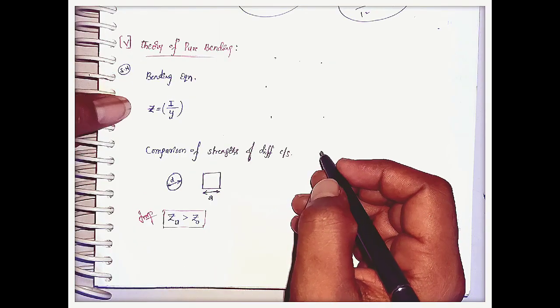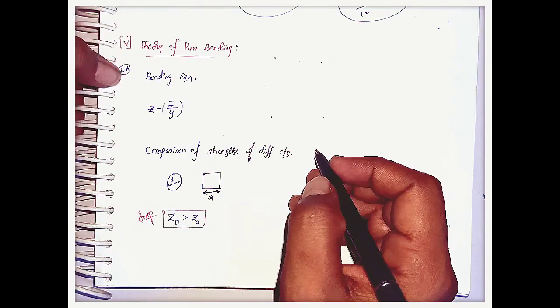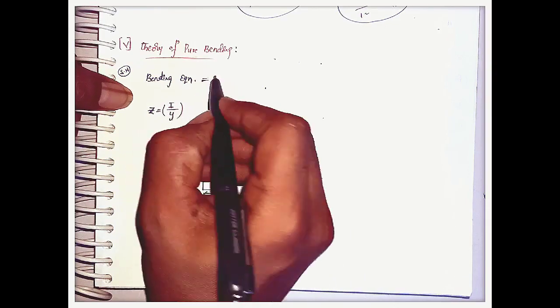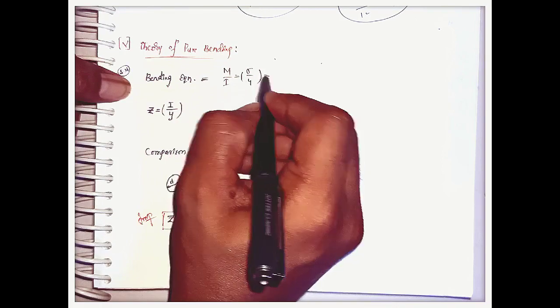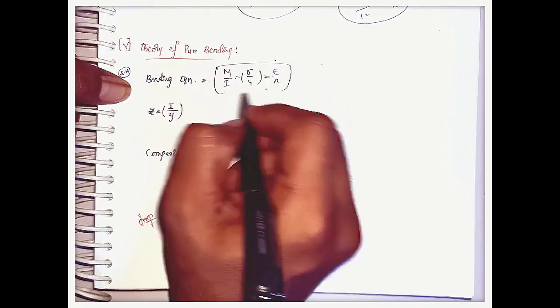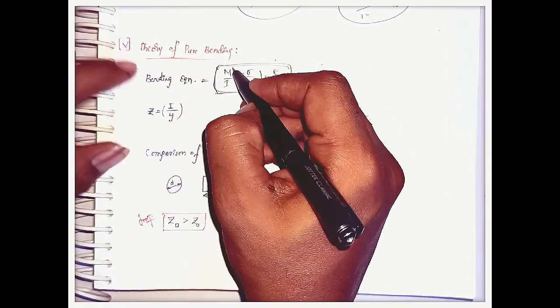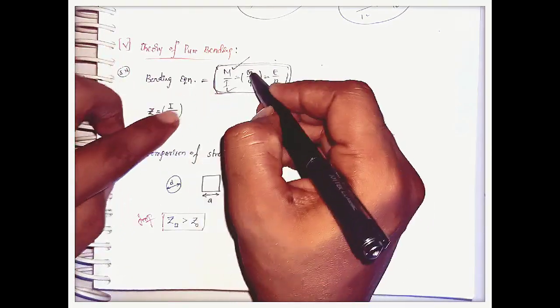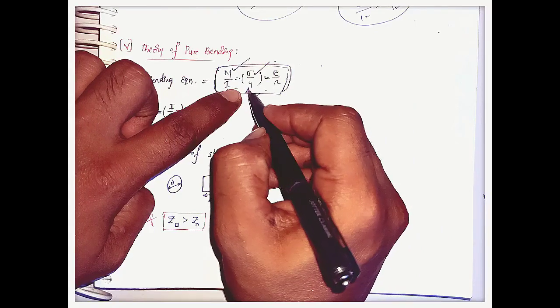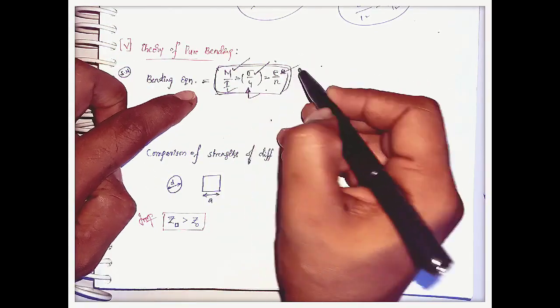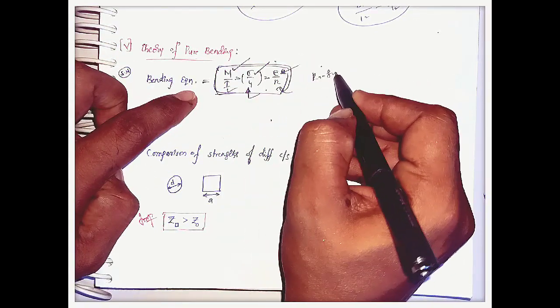The next important concept in the theory of pure bending is that first we should remember the bending moment equation, that is M by I equal to sigma by y equal to E by R. This is a very important formula. Here M is bending moment, I is the moment of inertia, sigma is bending stress, y is the maximum distance from the centroid and neutral axis, E is the Young's modulus, and R is the radius of curvature.